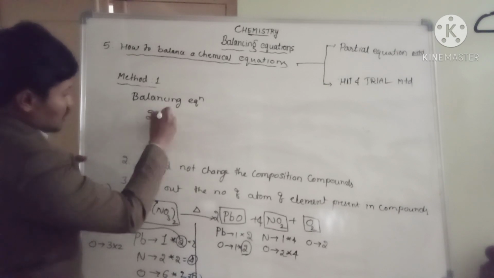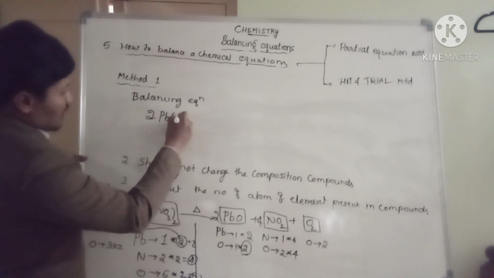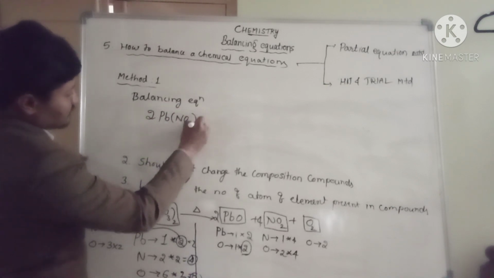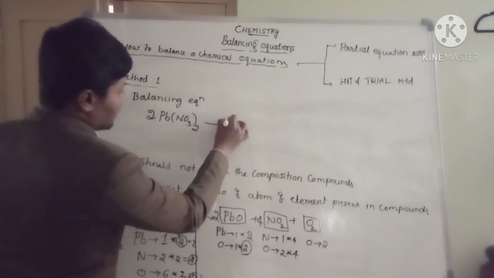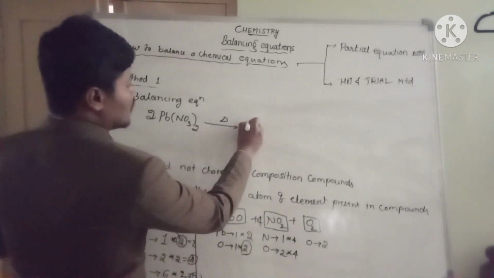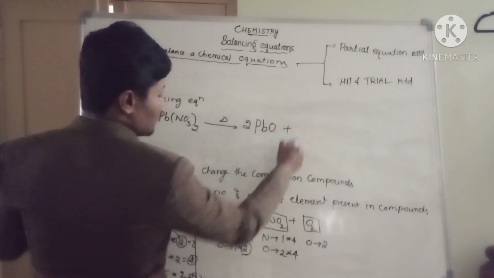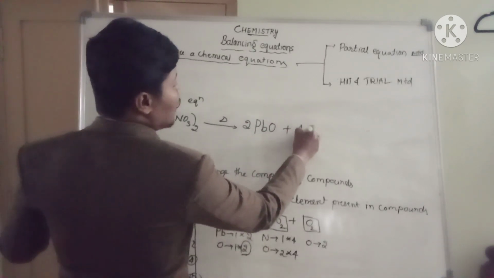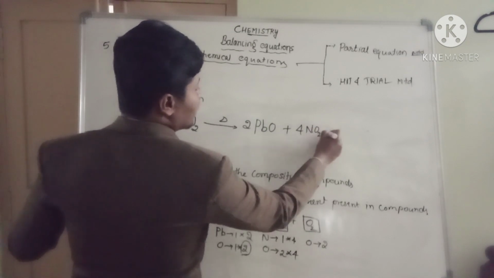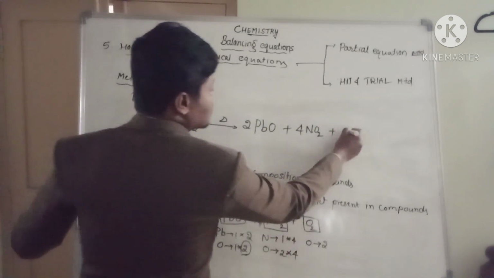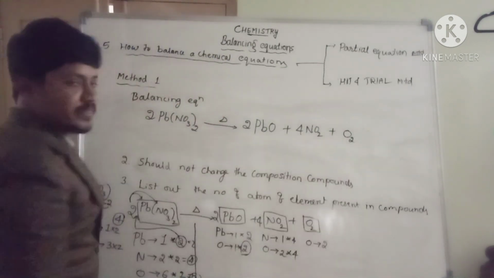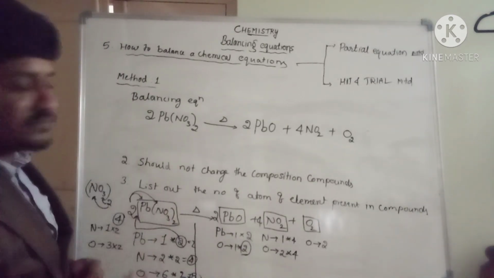What is that? 2 Pb(NO3)2 on heating produces 2 PbO plus 4 NO2 plus oxygen gas. Now you can cross-check the atoms.